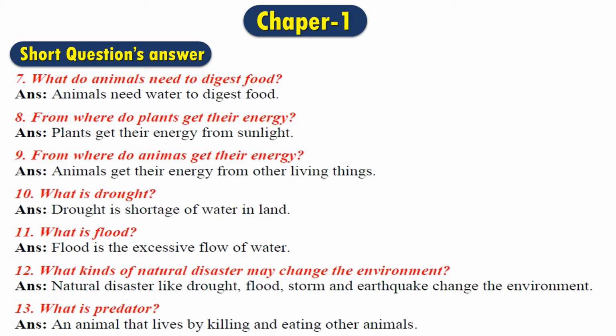Question number 10. What is drought? The answer is, drought is shortage of water in land. You have seen that during the dry season, the land becomes very dry, and at that time we will not get any single drop of water even if we dig the land. This is known as drought.